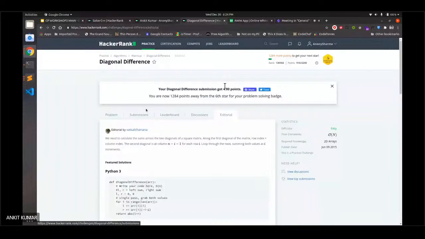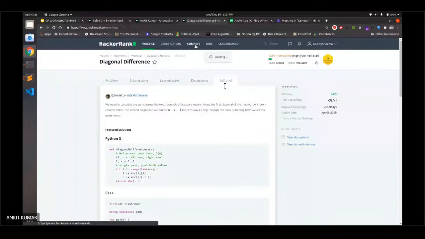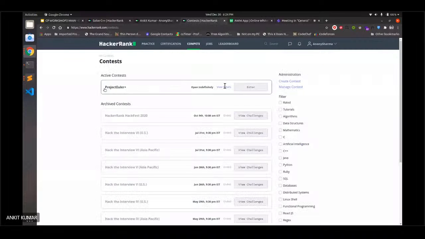And the next part is a very good contest running on HackerRank, that is Project Euler. It is a very good contest for number theory. You must all try it sometime. And that's all for HackerRank. Let's move forward to Codeforces, and Eshaan will help you with that.